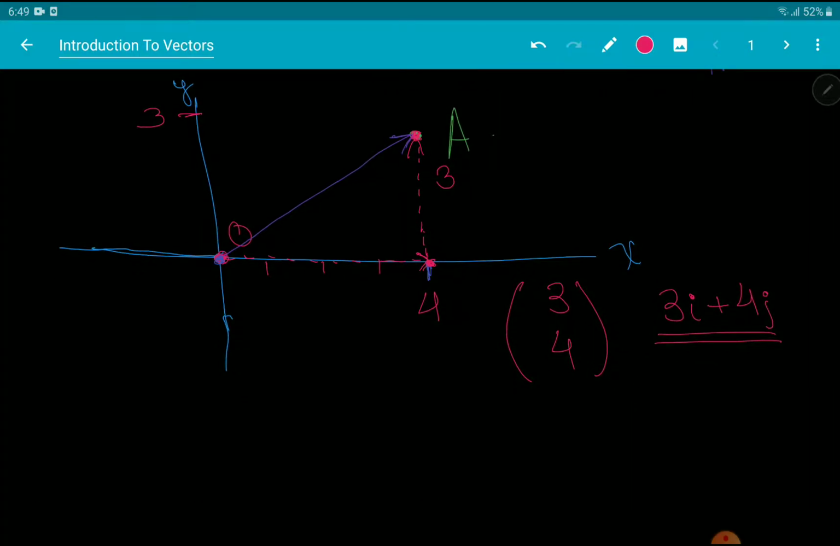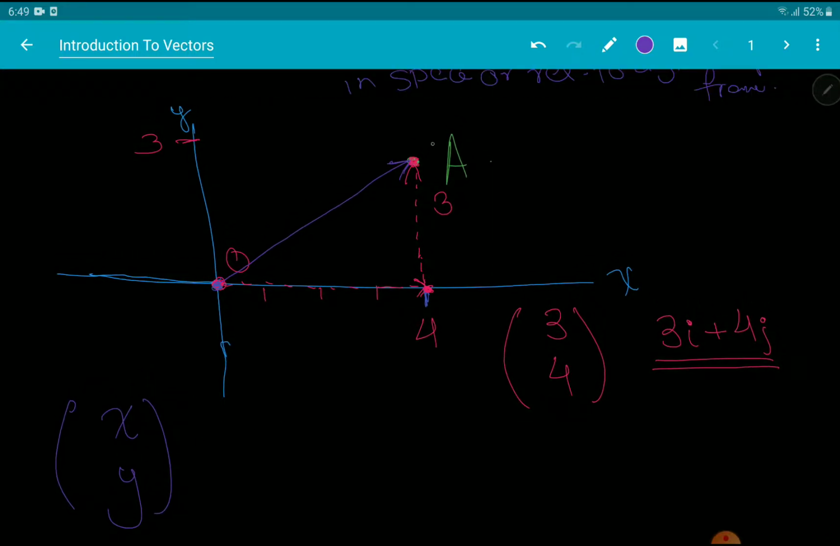So any vector can be given in this form, x and y. It has an x component and a y component. And you may say that, okay, this vector 3, 4 is just the coordinate of the point A. So can vectors be thought of as coordinates? And the answer to that question is yes and no, because it basically depends upon the situation.